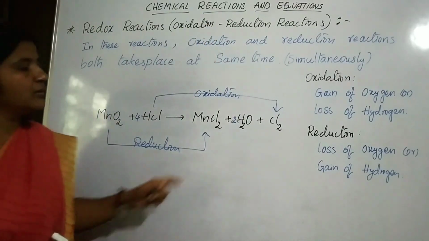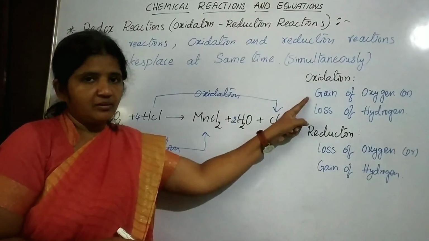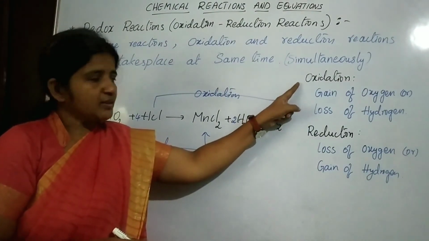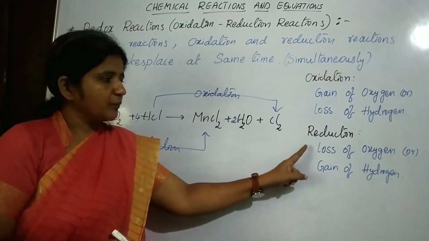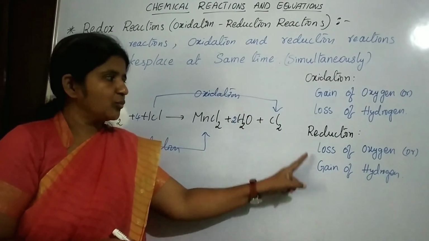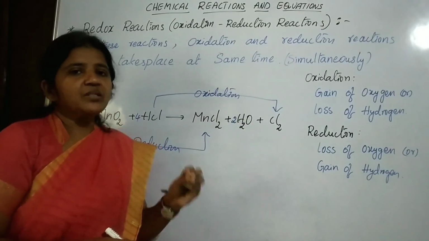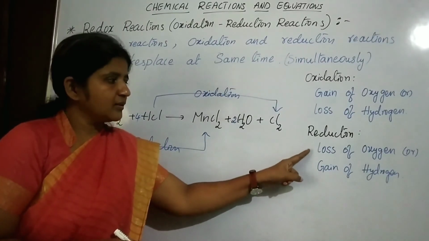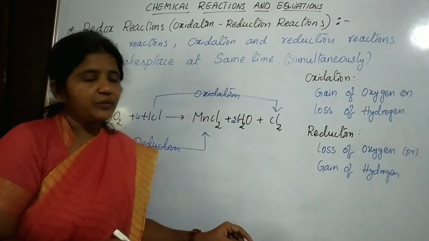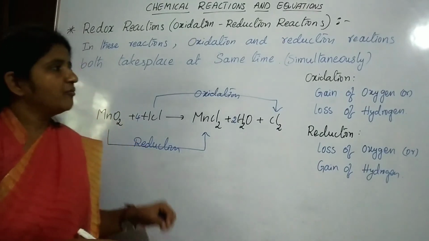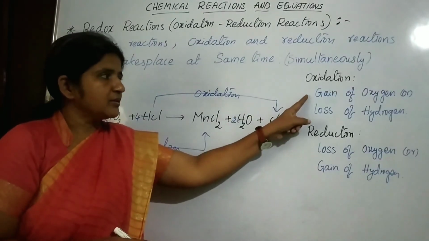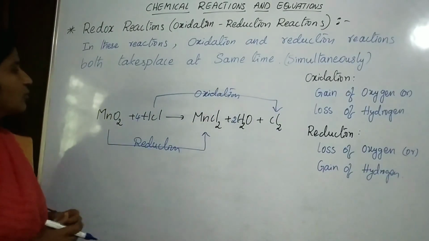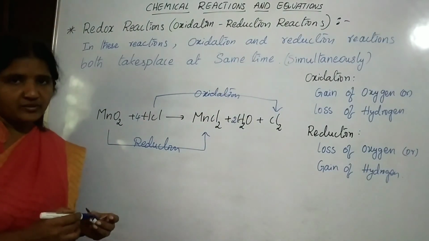Remember once again: gain of oxygen or loss of hydrogen is said to be oxidation. Loss of oxygen or gain of hydrogen is said to be reduction. The reactant which loses oxygen or gains hydrogen is said to be reduced, and the substance which gains oxygen or loses hydrogen is said to be oxidized. So this is about redox reactions.